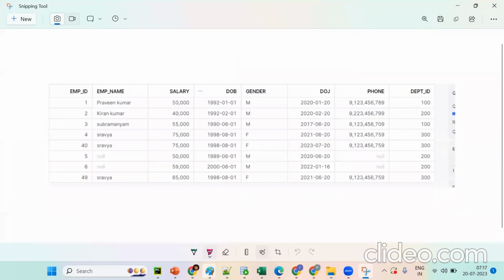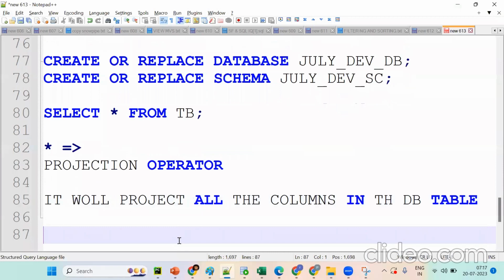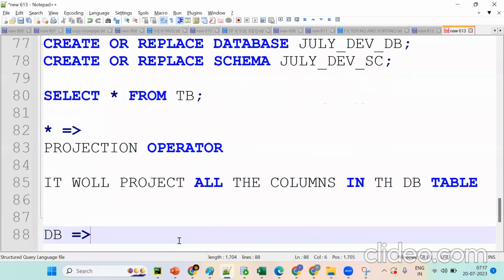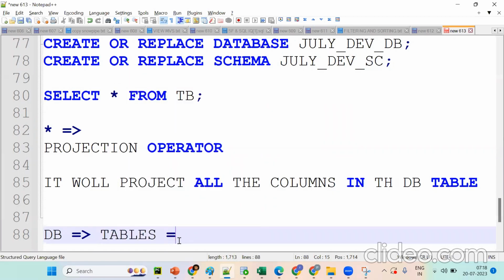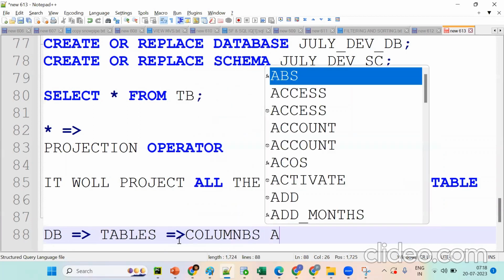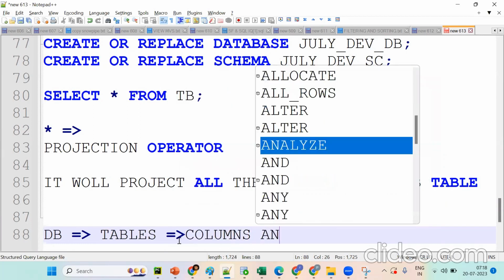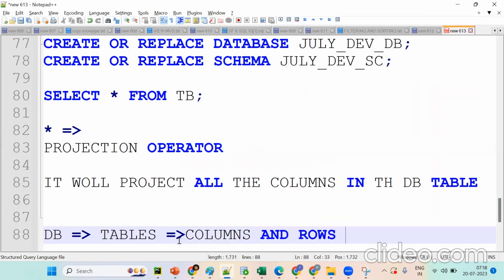Now tell me, in the database, in which format will the data be stored? In columns and rows? No, before columns and rows, tables. First we should say tables. Again, tables are divided into columns and rows. The main thing is tables, and tables are divided into columns and rows.